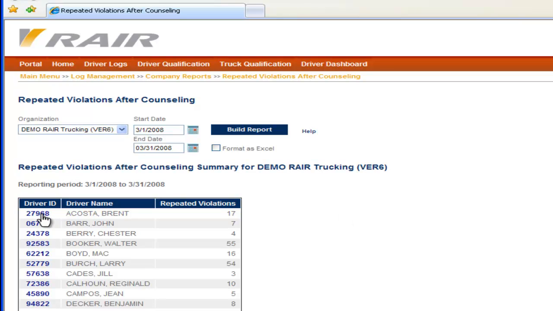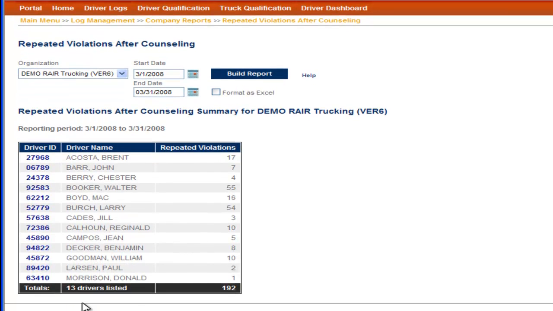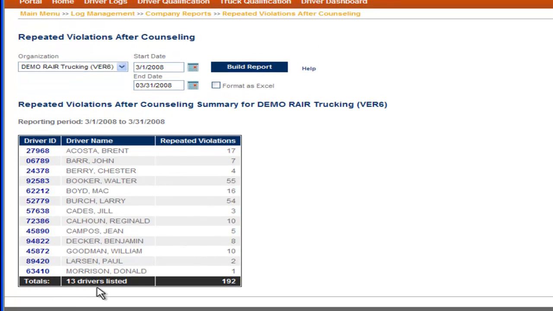You can see the driver ID is the clickable aspect here, as it is in the dark blue color. You also have your driver name and the number of repeated violations during your time frame. If you wish to view the violations that the drivers have been counseled on and repeated, simply click on your driver ID and that will take you to the driver violations page. Down at the bottom, you can see the totals, so you can see that 13 drivers are listed with a total of 192 repeated violations.